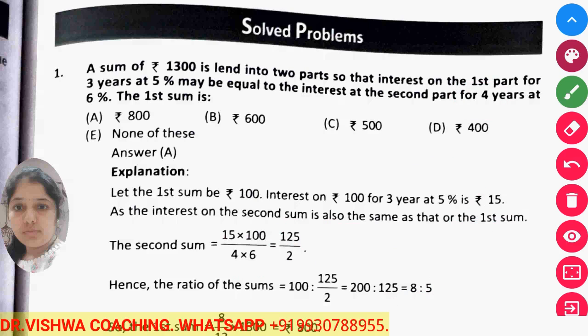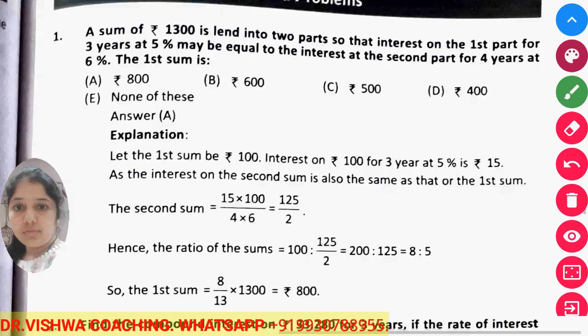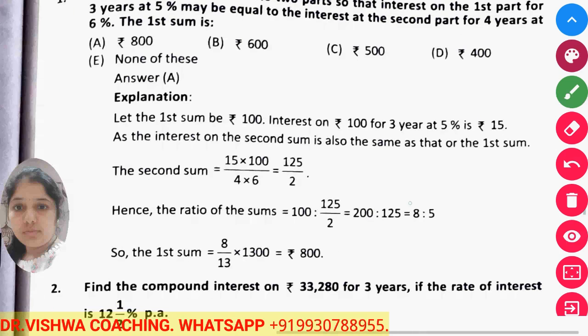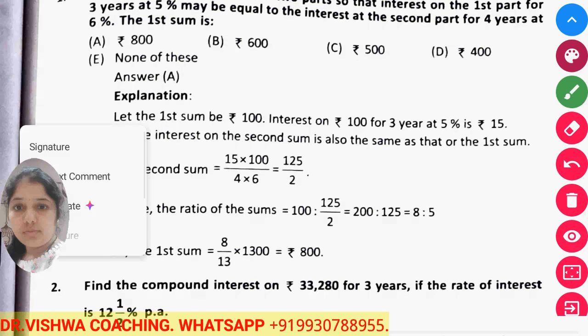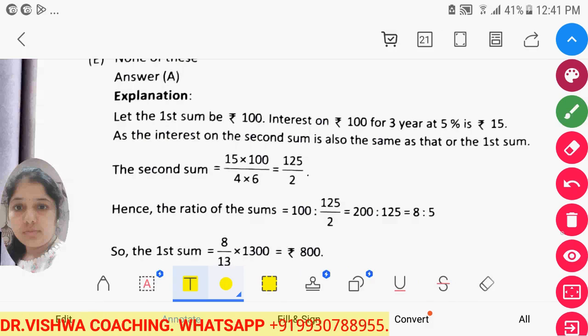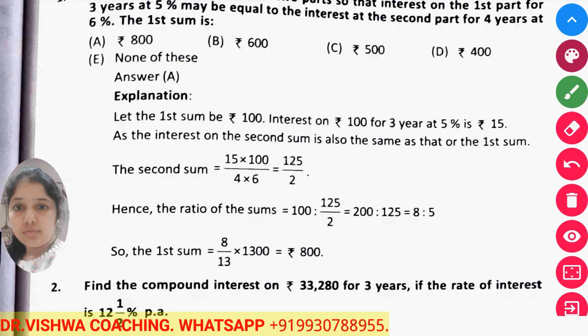Now the ratio of sum, 100 as to 125 they had taken. Now this ratio becomes 8 as to 5. Okay. Now first sum will be 8 parts out of 13 parts. So 8 upon 13 multiplied by 300 gives us the value of first sum, which is 1800.